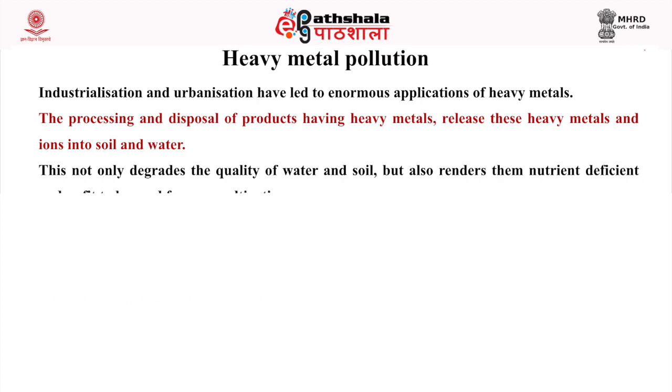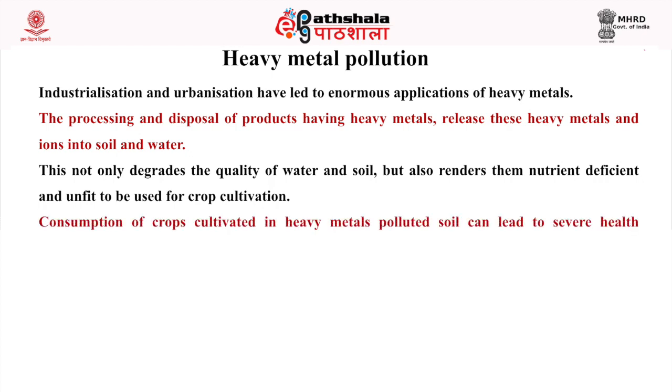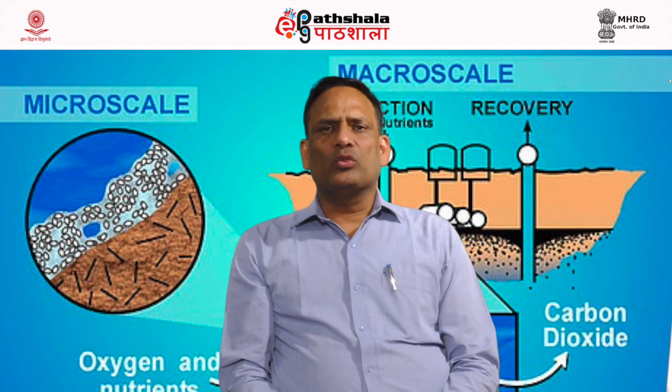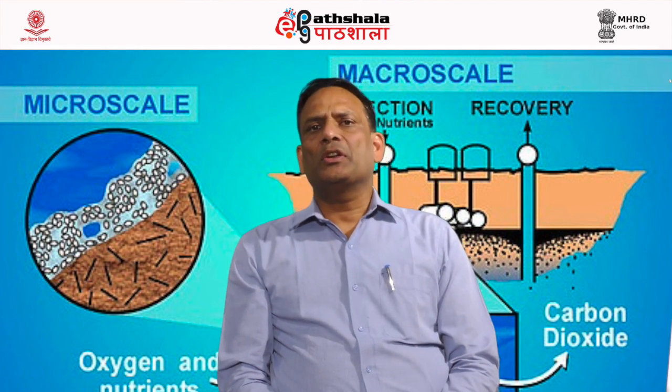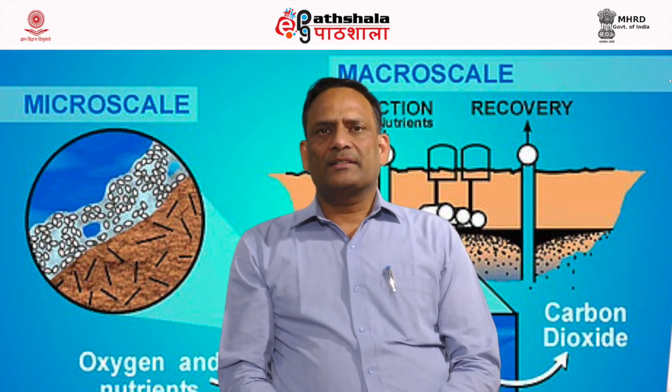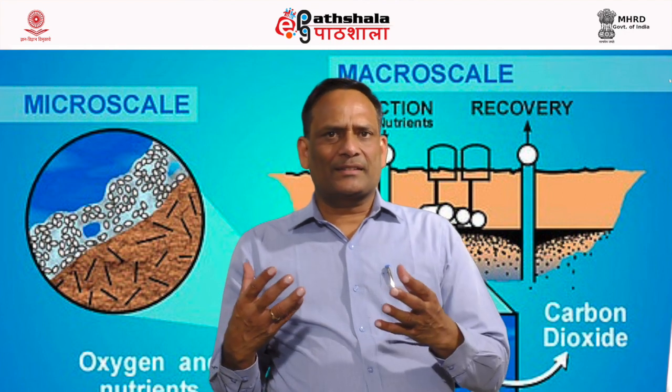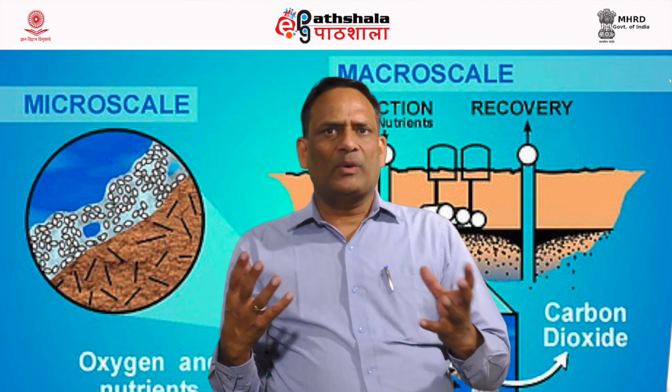This not only degrades the quality of water and soil, but also renders them nutrient deficit and unfit to be used for crop cultivation. Consumption of crops cultivated in heavy metals polluted soil can lead to several health effects. We already know the health effects of a number of heavy metals, and a number of cases, a number of disasters you might be knowing.